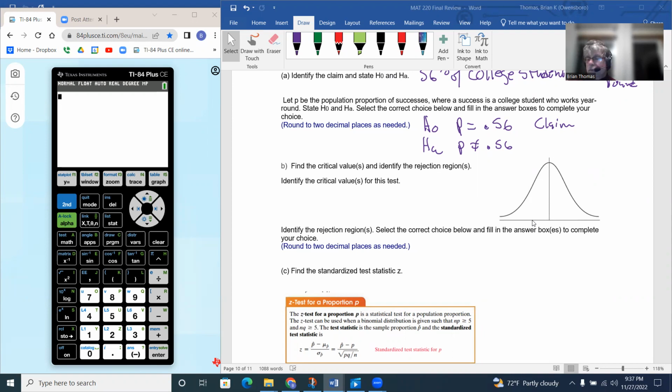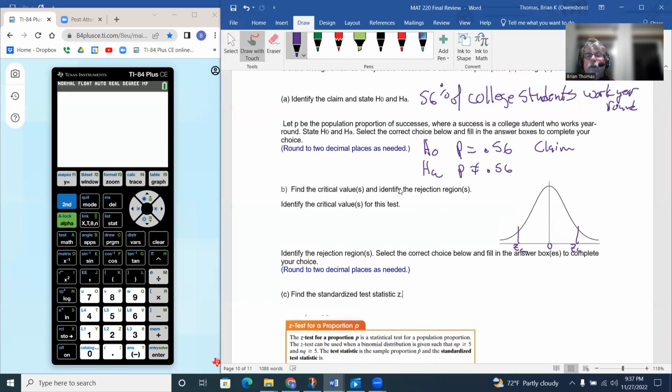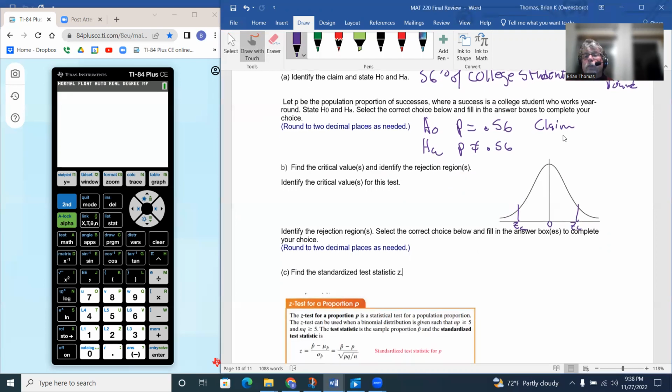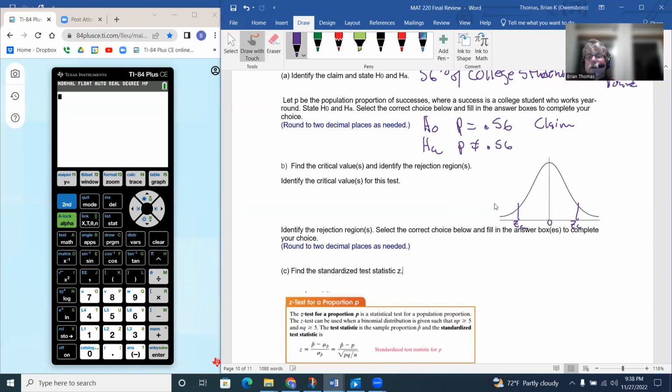So again, we're going to have a normal distribution here. And notice how this is going to be a two-tailed concept. So we're going to have a critical value over here and a critical value over here. And since alpha was 0.10, that's got to be split into two spots. This is going to be a 0.05 over here and a 0.05 over here.